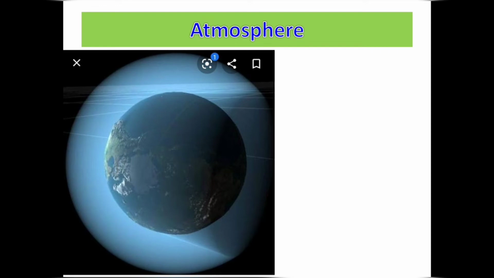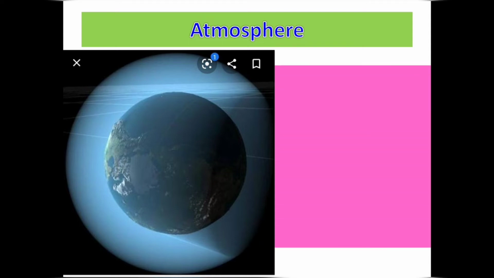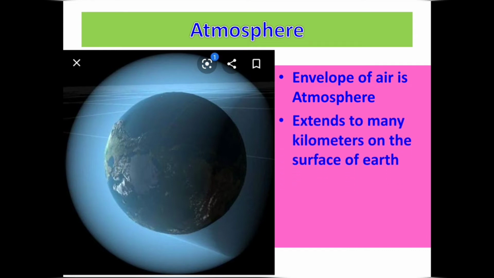Let us see what is atmosphere. We all know very well that air fills the space all around us. This envelope of air is called atmosphere. It extends up to many kilometers above the surface of the earth. All objects on the surface of the earth experience the thrust or force due to this atmosphere.